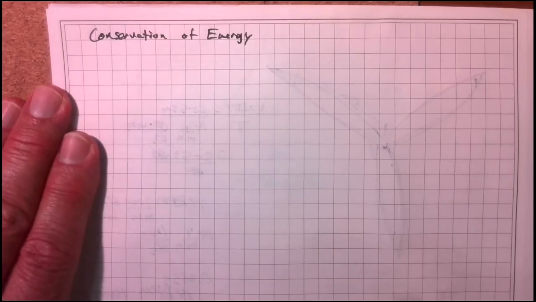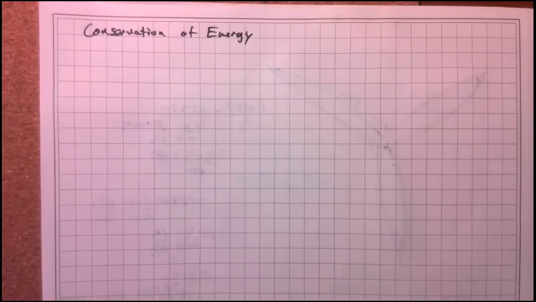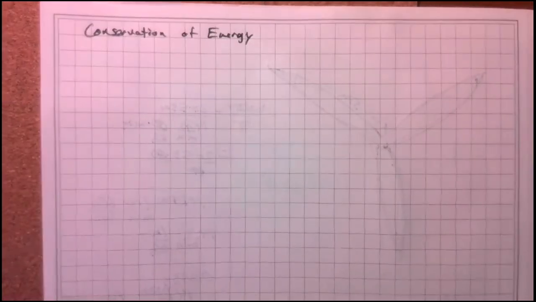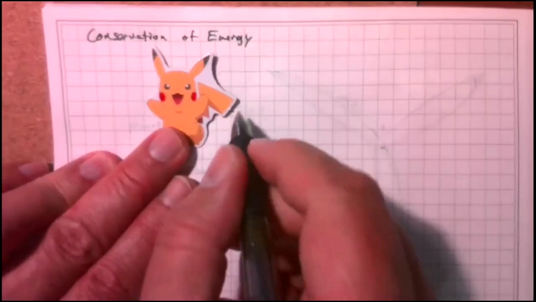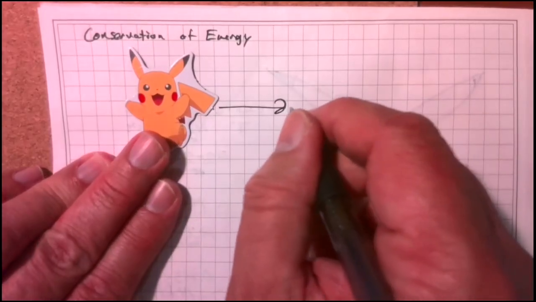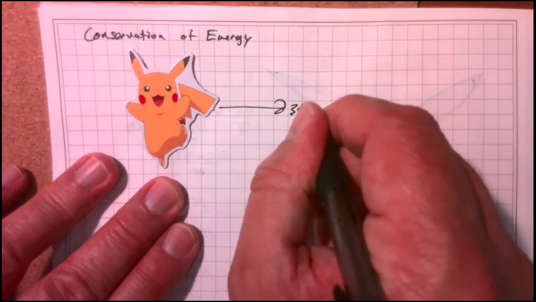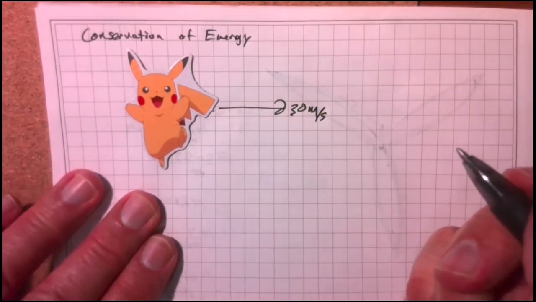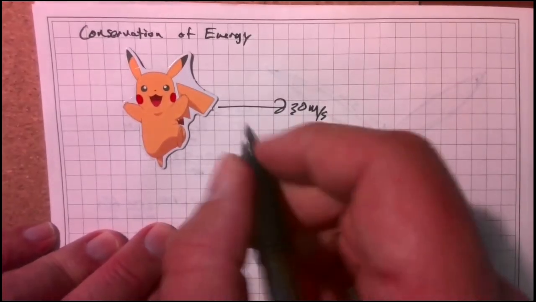For example, let's use a Pokemon. Let's say that Pikachu is traveling this way, and he's moving pretty fast. He's going 30 meters per second. What is Pikachu's mass?